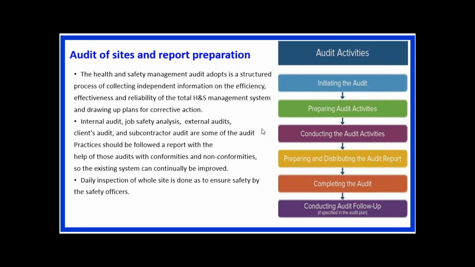So this is one of the elements, that is called safety audit. We already discussed that the safety audit is generally carried out as per the IS 14489 norms. Now this is the audit of sites and report preparation.